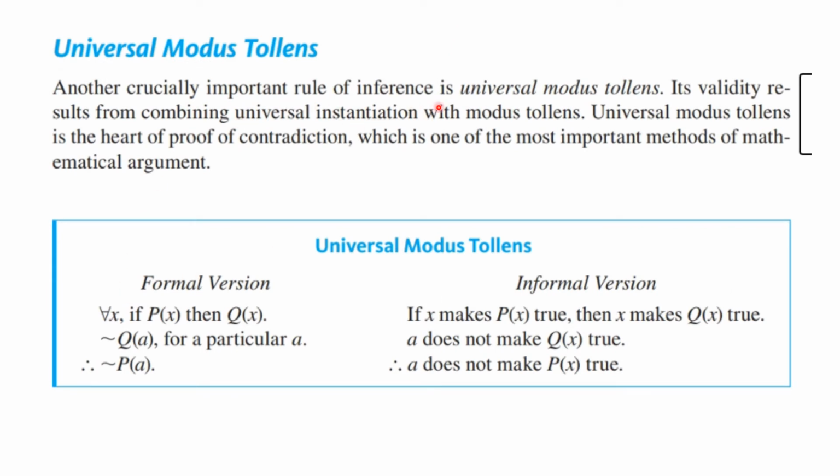Another crucially important rule of inference is universal modus tollens. Remember that says if P then Q, not Q, therefore not P. And it works kind of the same way here, but you see we have the universal quantifiers.